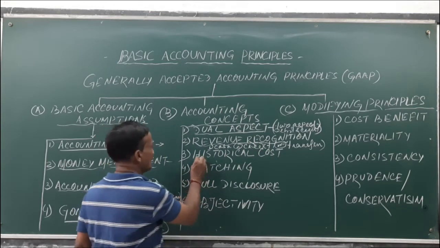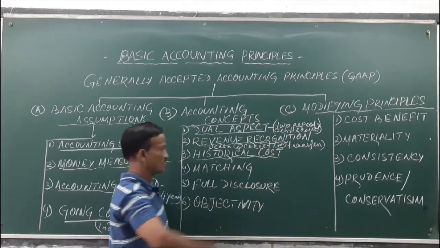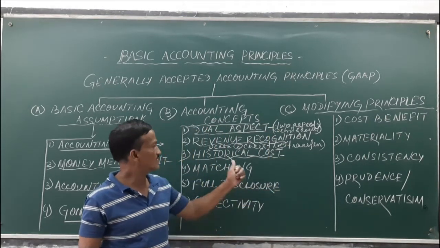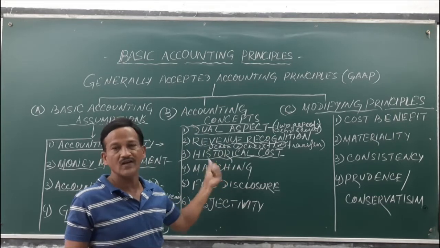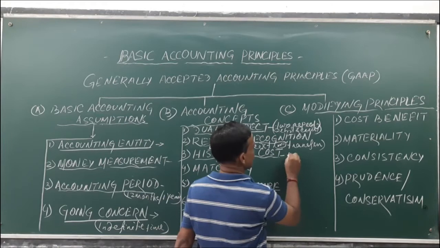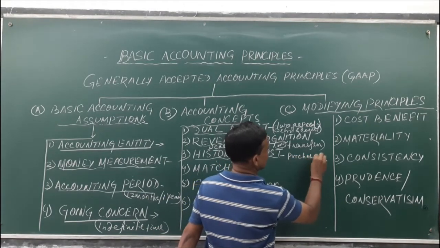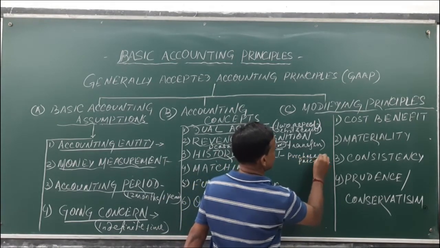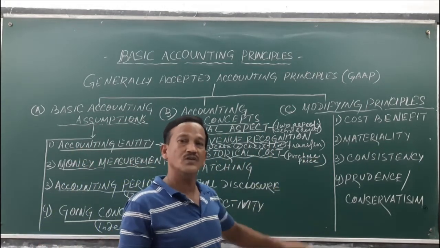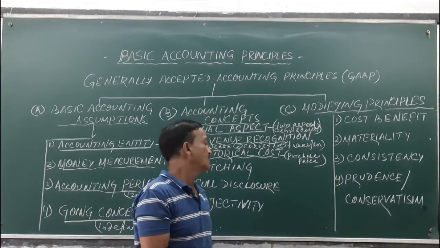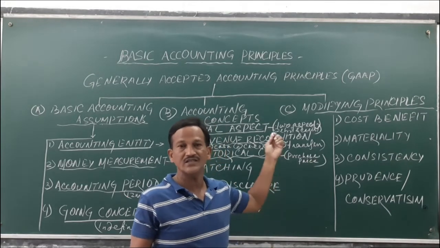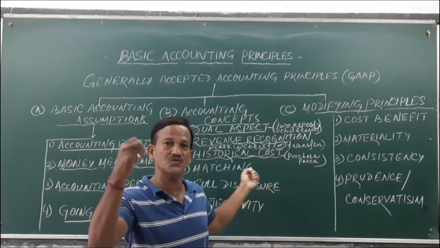Then the third concept is the historical cost concept. Historical cost concept means recording all transactions on the basis of purchase price. The transaction is always recorded at the price at which it is acquired or purchased, or the price at which it is to be paid.